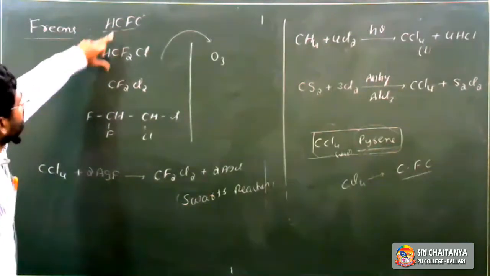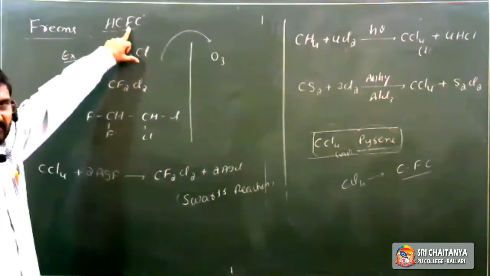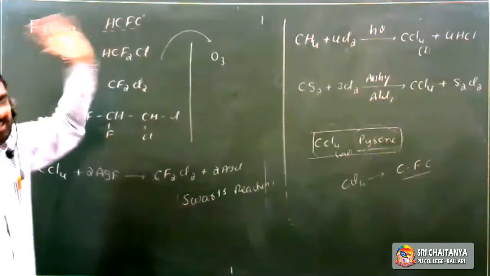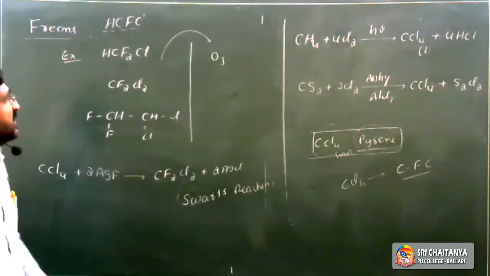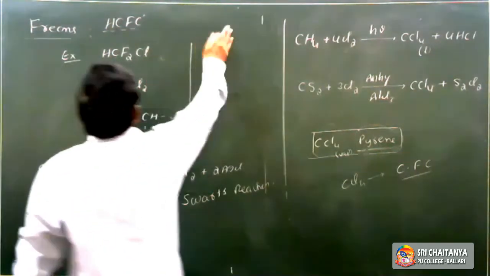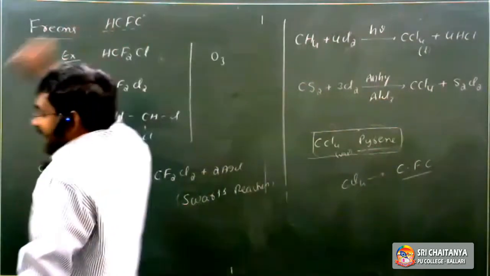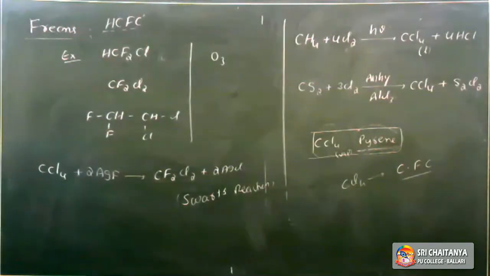H means hydrogen, C indicates carbon, then F, fluorine, and the last C again carbon. So freons are also called HCFCs. Nowadays, instead of these freons, other freons like freon 12, freon 22, and freon 123 are used.